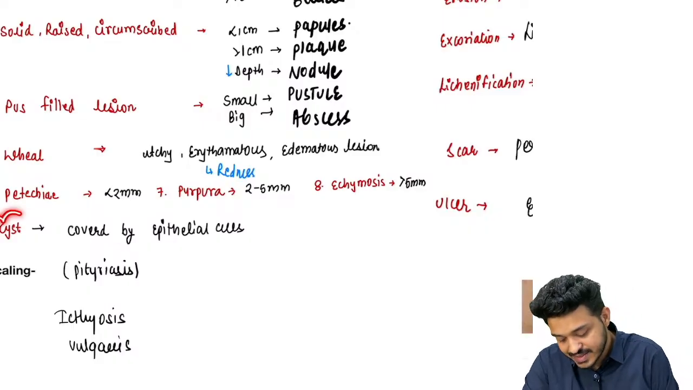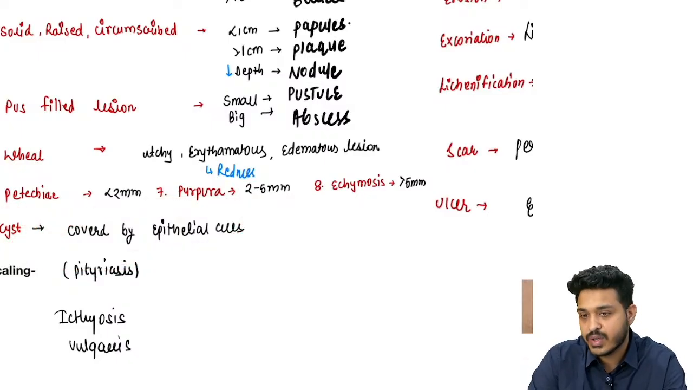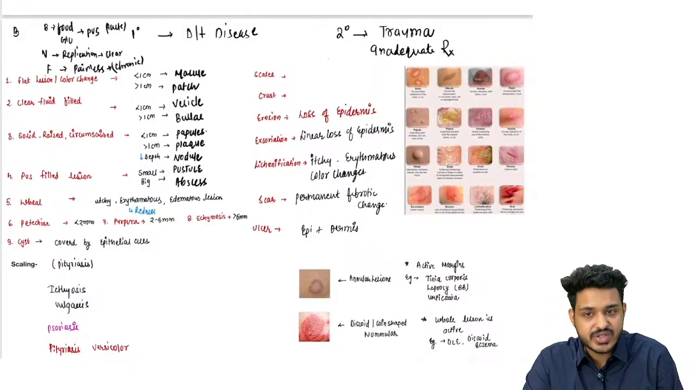What is going to be a cyst? Any lesion which is covered by an epithelial cavity, this is known as what, a cyst. This is known as a cyst. So these are the primary skin lesions you need to remember.